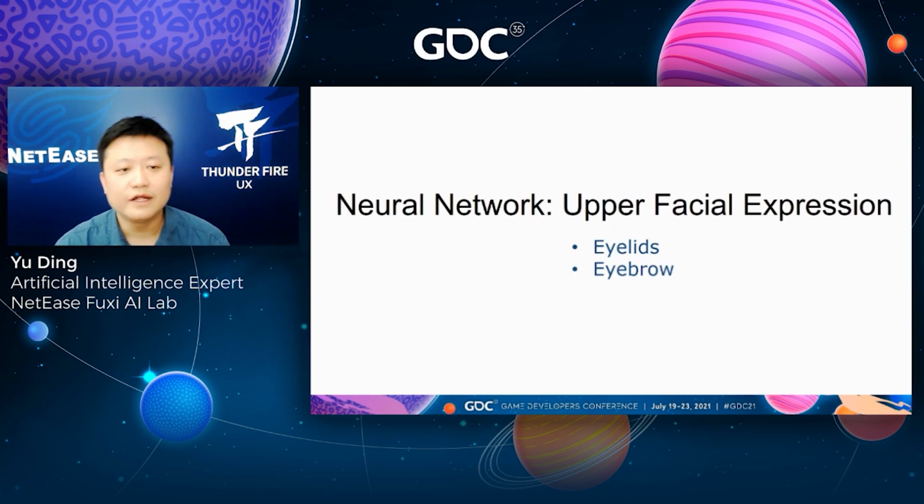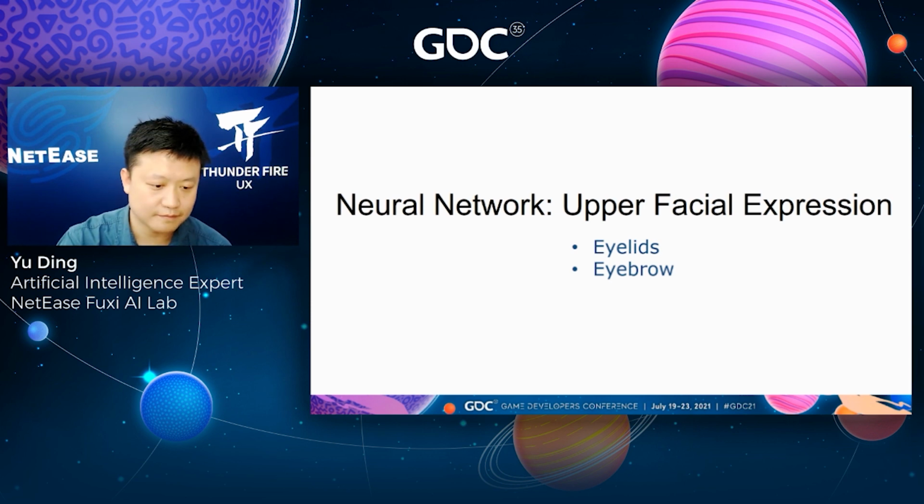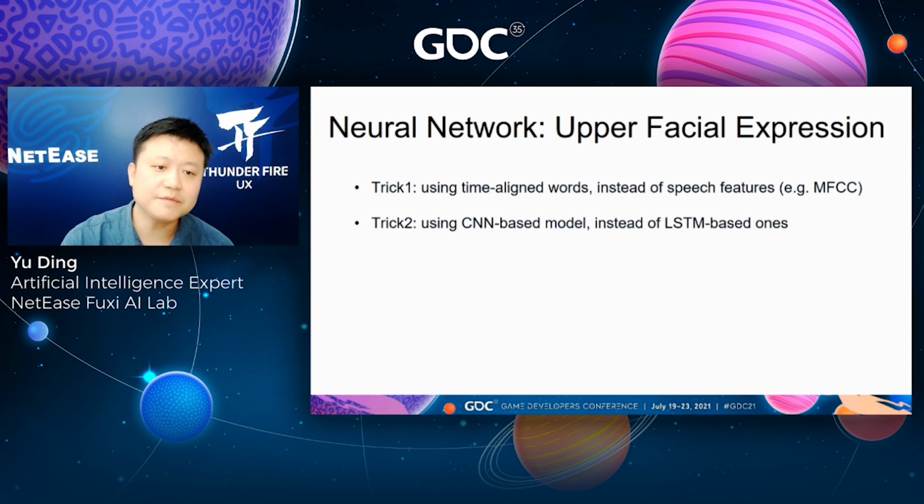And now, let's move to upper facial expression involving eyelids and eyebrows. Similar to lip expression generation, I repeat 2 tricks, using time-aligned spoken words instead of using speech features. I emphasize here, different from lower facial expression using time-aligned phonemes, the upper facial expression generation uses time-aligned words.